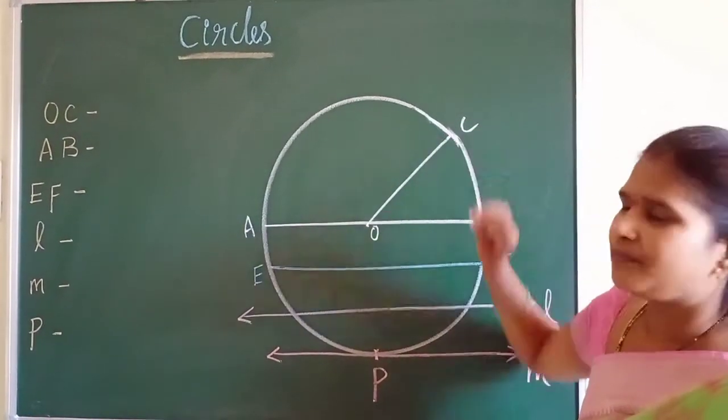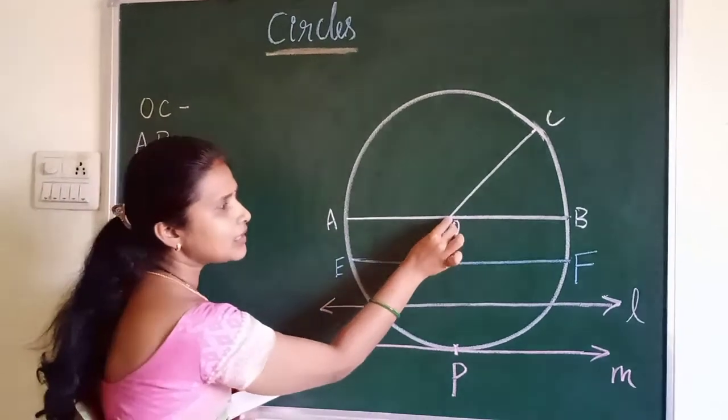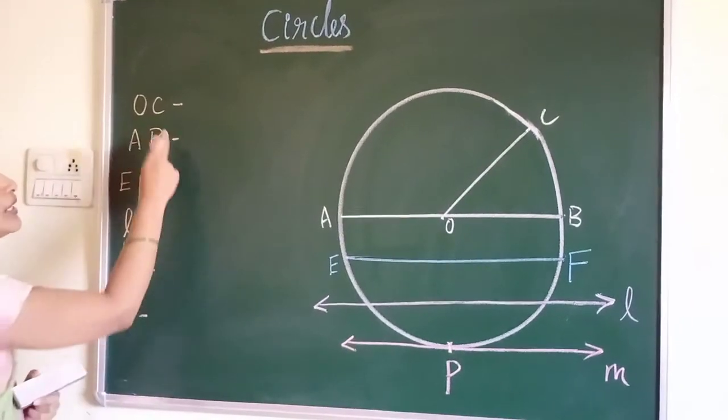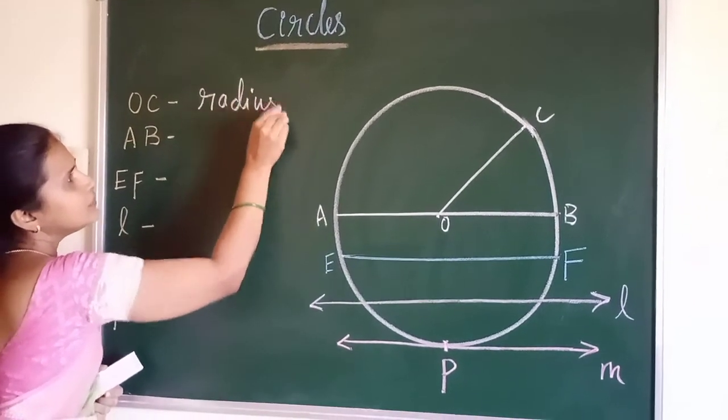What is OC? It is a line segment from the center of a circle to a point on the circle, so it is a radius.